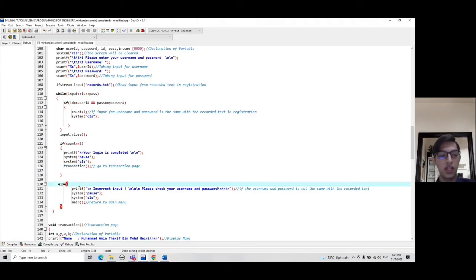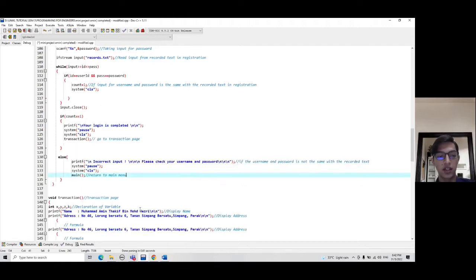The else here states that if your input is not the same as the recorded text from registration, the system will be paused, and if you press any key, the program will continue. The screen will be cleared after that, and you will be returned to the main menu page, so that you can re-register and log in again.